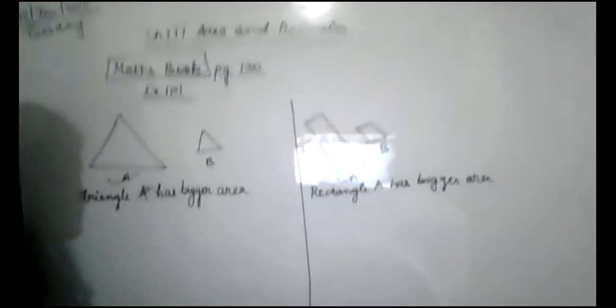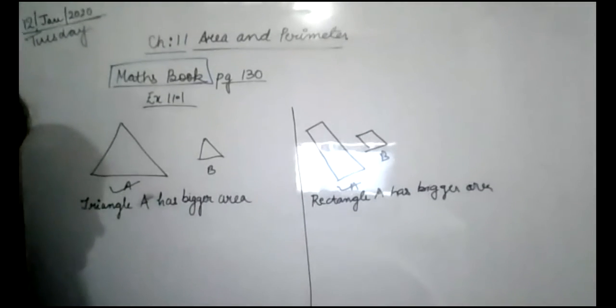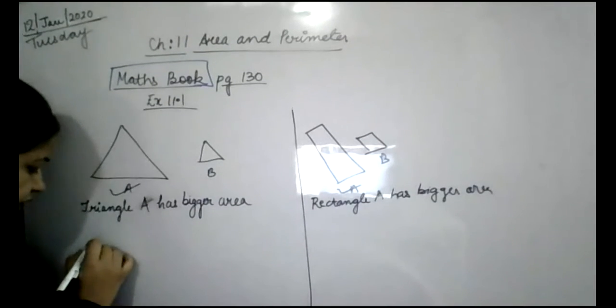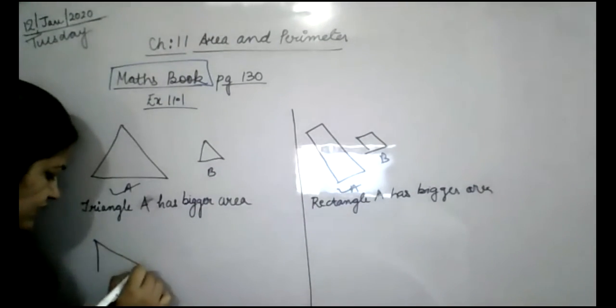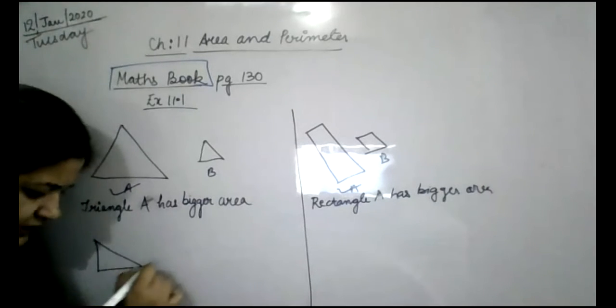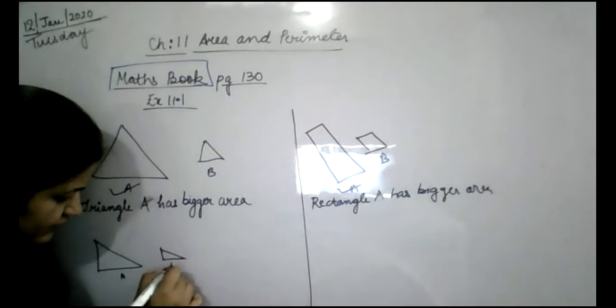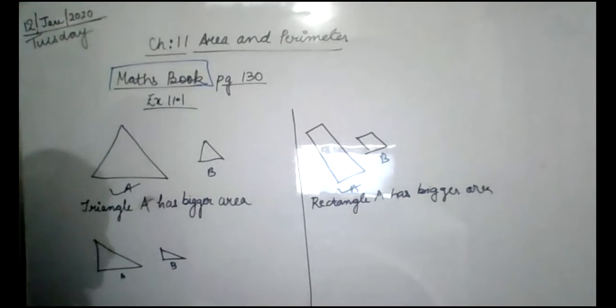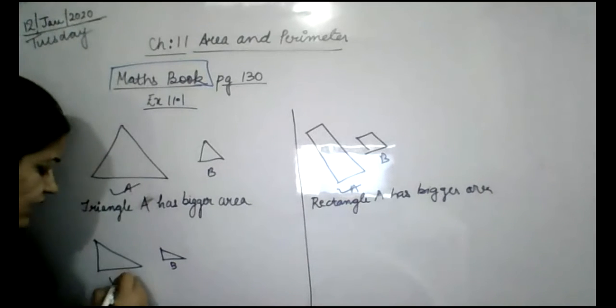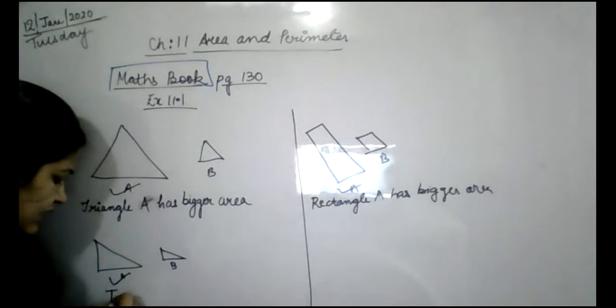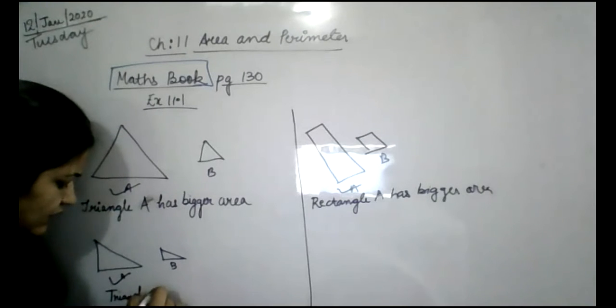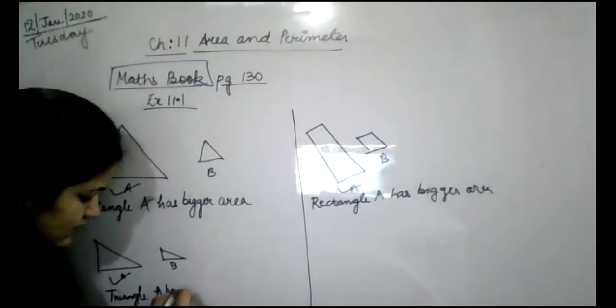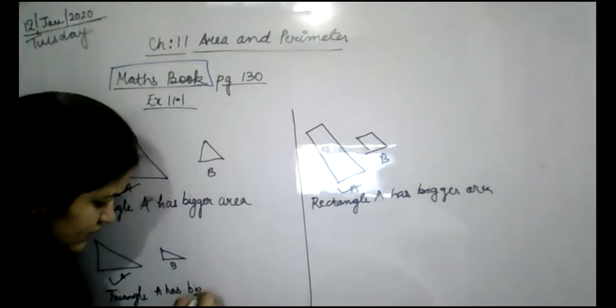Okay, now the third one. Third one is again a triangle like this. Triangle A and triangle B. So which has more area? A. Triangle A has bigger area.